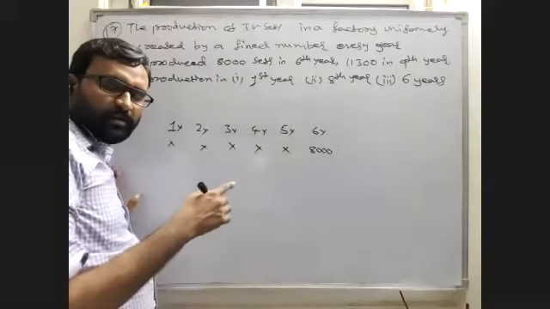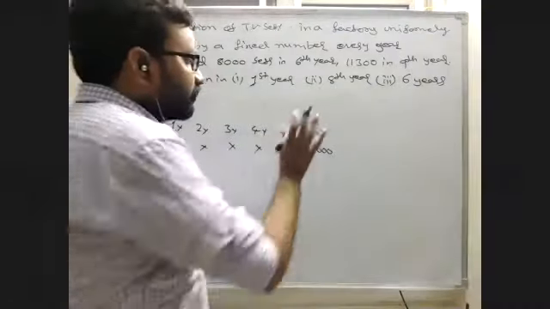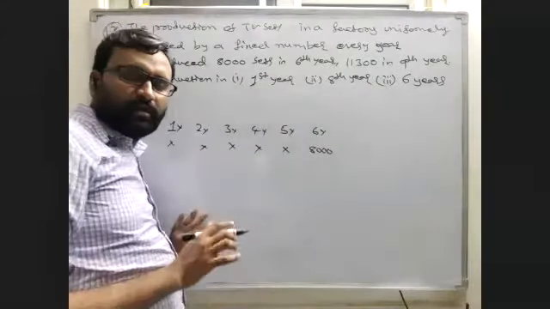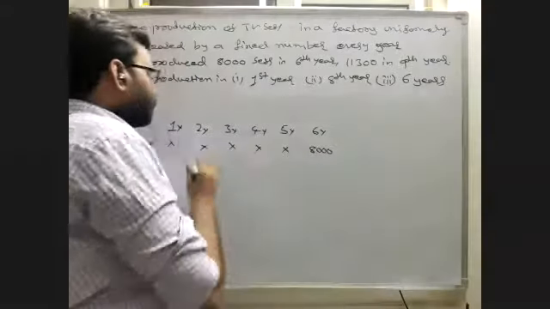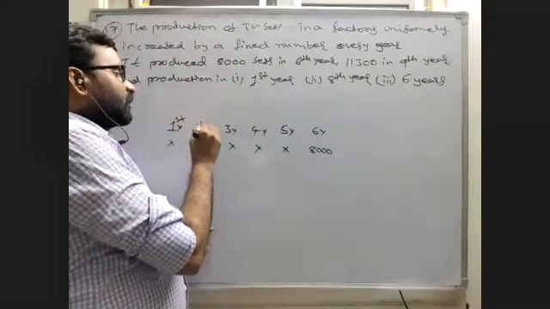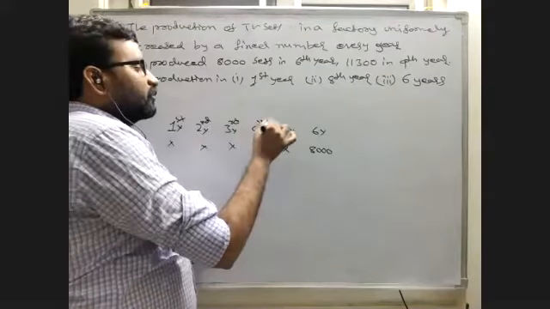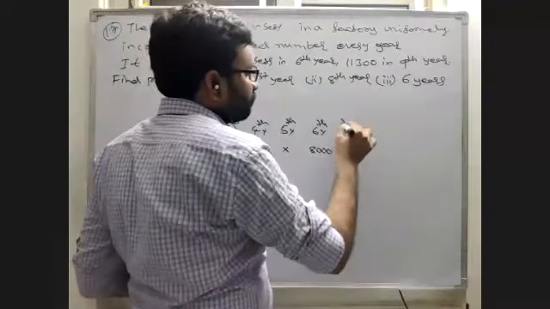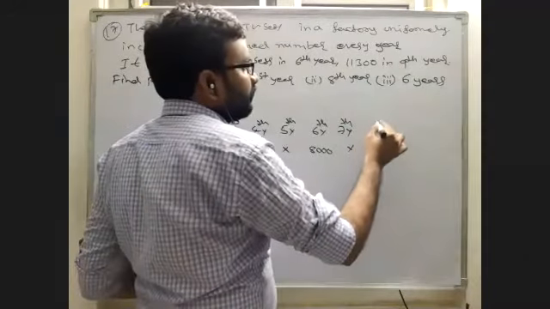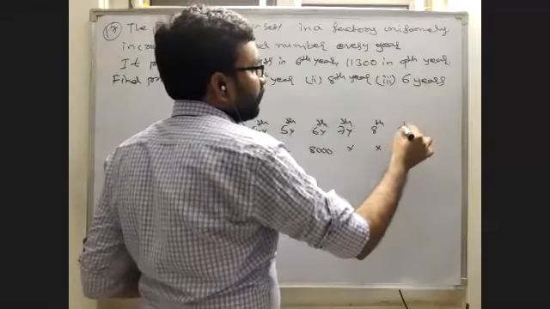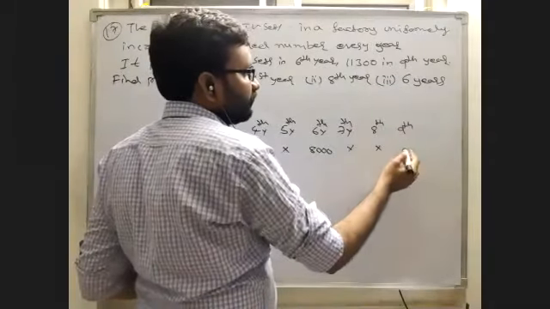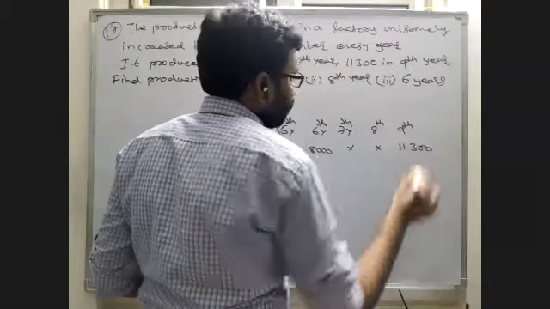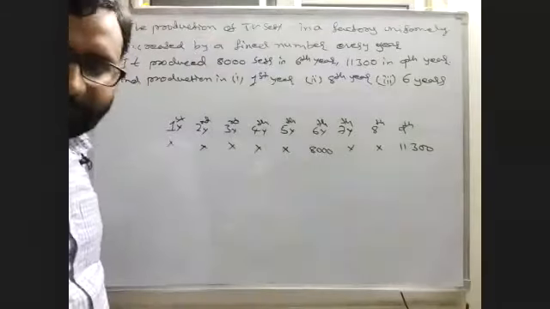They are making 8,000 TVs only in the sixth year, not the sum of all these years. Not in 6 years. Sixth year. Seventh year, we don't know. Eighth year, we don't know. Ninth year, we know: 11,300 TVs they are making in the ninth year.